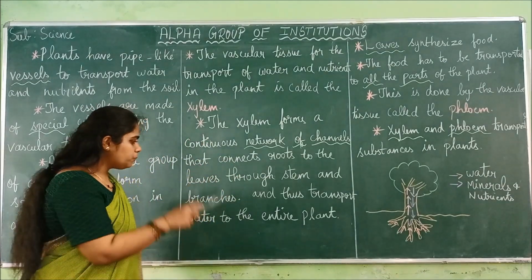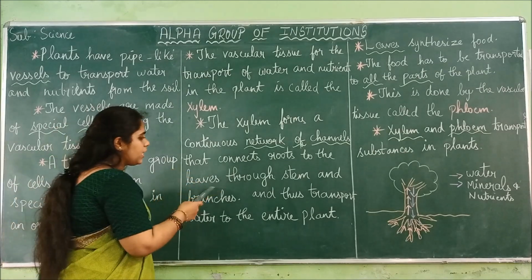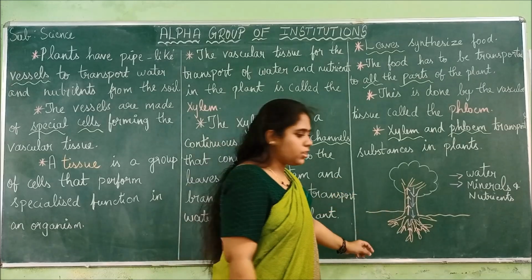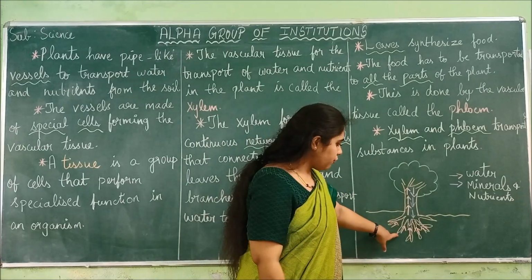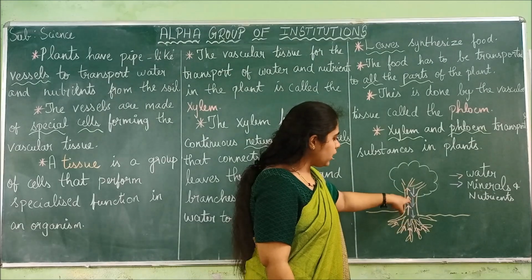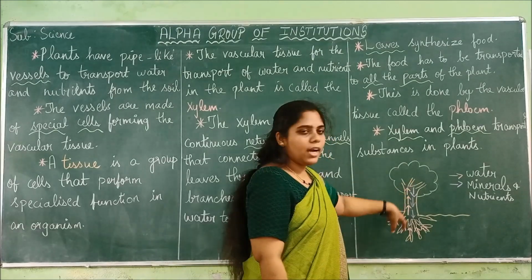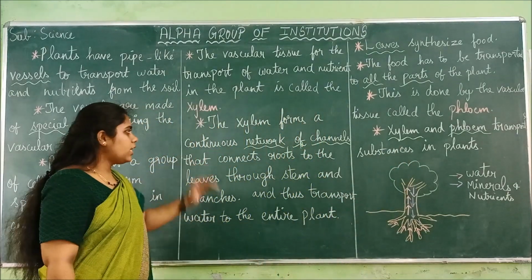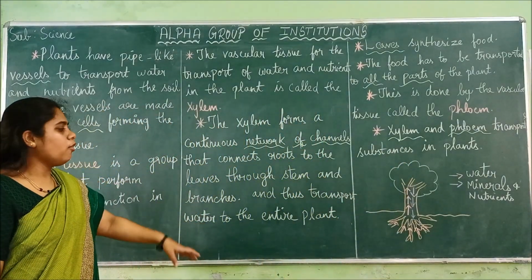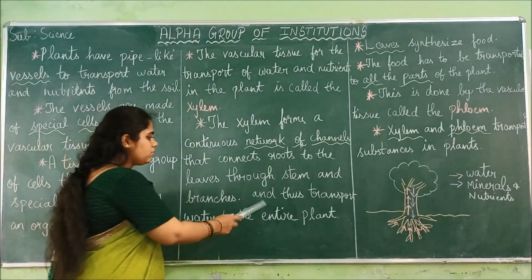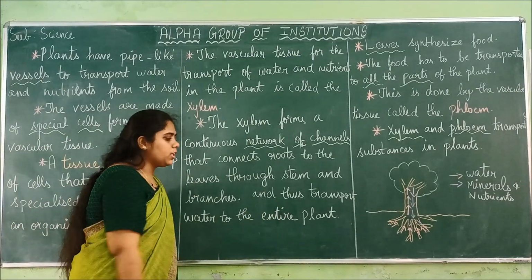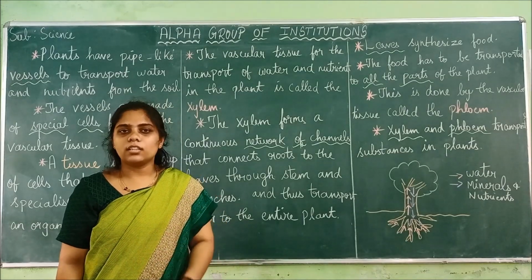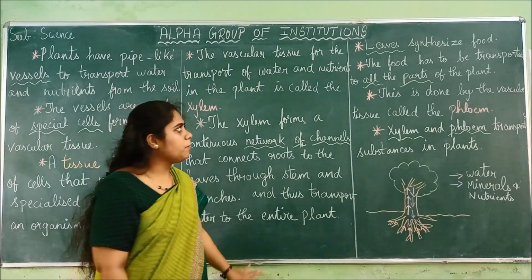It is the structure. From the root it is connected to the leaves through the stem. So if you can see this diagram, the xylem is connected from the root to the leaf through the stem. So the stem is a pathway for conducting water from the root to the leaf. So that is the organization of xylem, and thus it transports water to the entire plant. Like this only, the water is conducted to different parts of the plant.